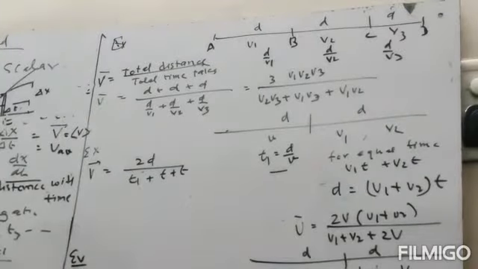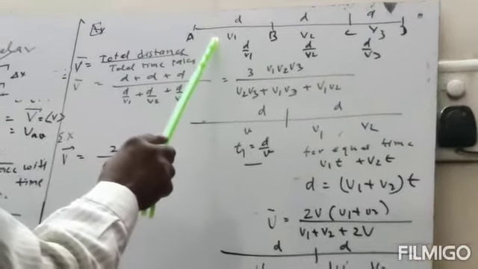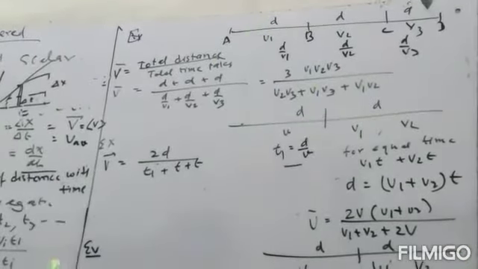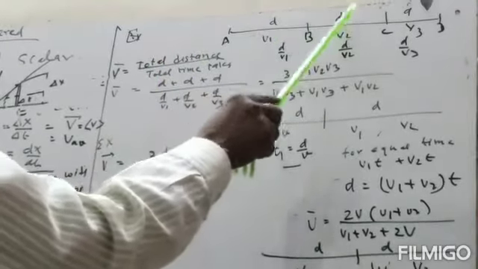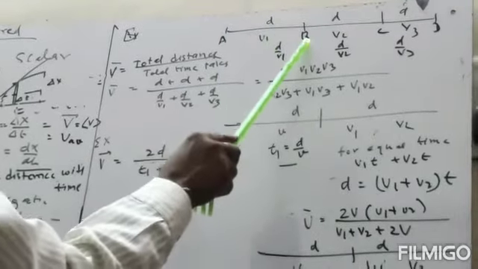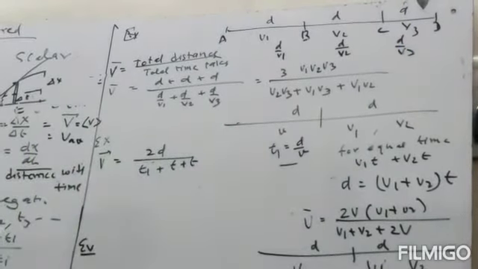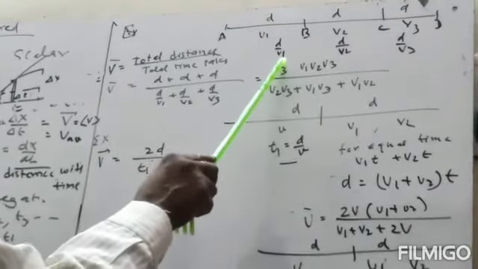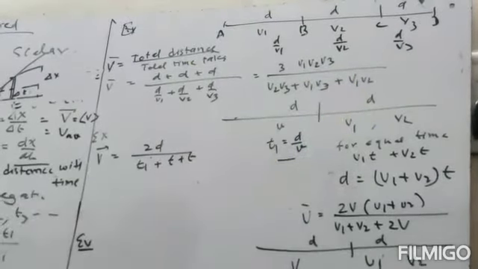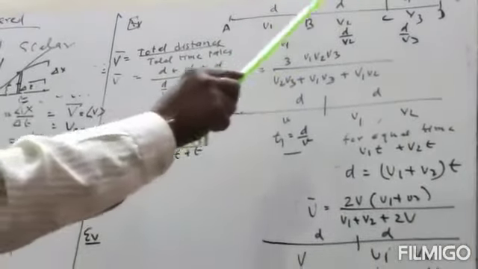Now we take some exercise for this. So we take a motion on the straight line, and here three equal distances, AB is equal to d, BC is equal to d, and CD is equal to d. The distances are equal, and the velocity here for A to B was V1, for B to C it was V2, and for C to D it was V3. So what will be the time? Time will be equal to distance divided by the velocity. So d by V1 here, d by V2 here, d by V3 here. So what will be the total time? It will be the sum of this. Total distance will be 3d.